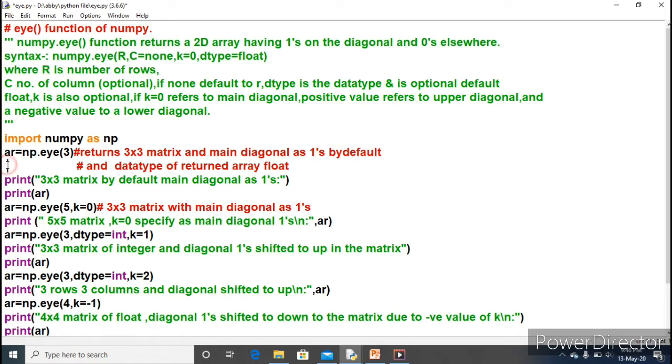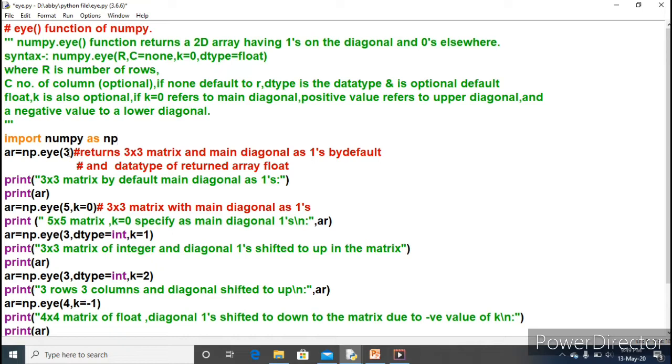So just look here. I have created the array with the name ar, np.eye(3). Look at how many arguments there are. Inside the bracket there is 3, only 1 argument. That means this is the value of r, and the value of c is not provided, which means the column value will also be 3. And by default, what data type will be there for this eye function? The eye function will return the array with all floating point values by default. So a 3 by 3 matrix will be returned.